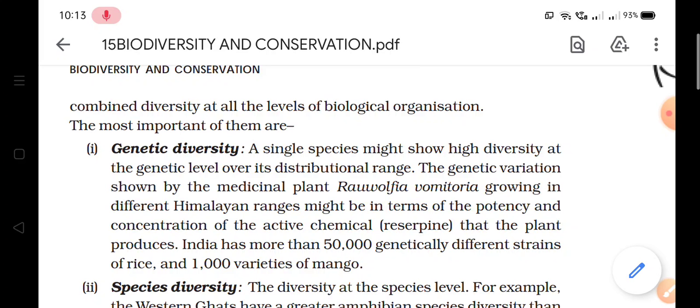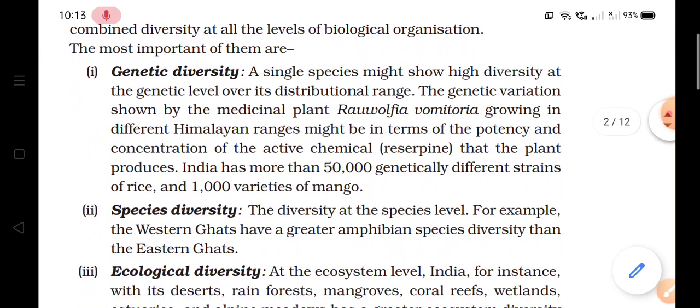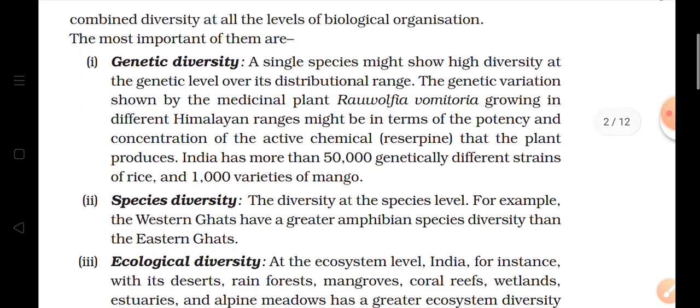If we talk about rice, there are near about 50,000 strains of rice and near about 1,000 varieties of mangoes. Now the diversity at the second level is at the species level. Living organisms are different from each other at the species level also. For example, in the Western Ghats there are amphibian species which are different from the species found in the Eastern Ghats.